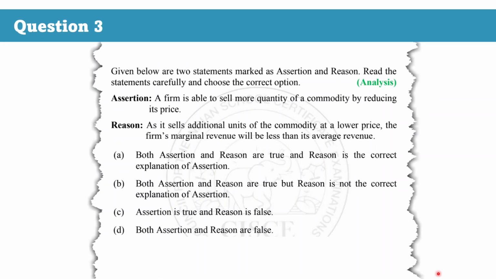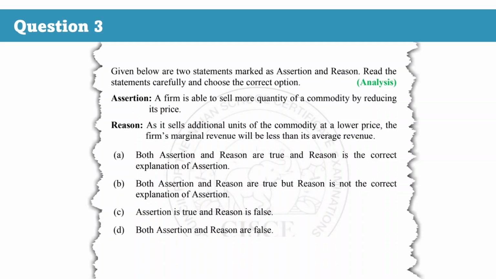Now let's come to this assertion reason question based on average revenue and marginal revenue. First, check the assertion. A firm is able to sell more quantity of a commodity by reducing its price. This statement is true. Now check the reason. The reason says when additional units are sold at a lower price, marginal revenue is less than its average revenue. This statement is also true. But remember, in assertion reason questions, truth is not enough. The key question is, does this reason logically explain this assertion?